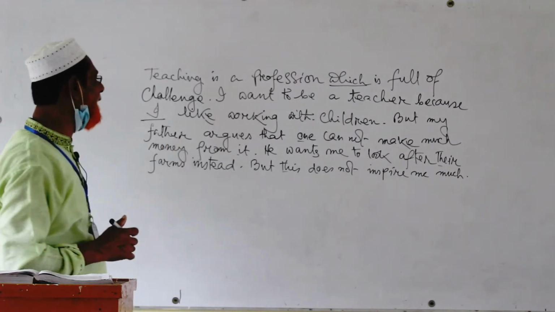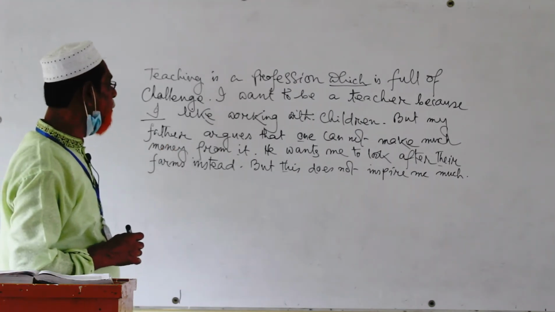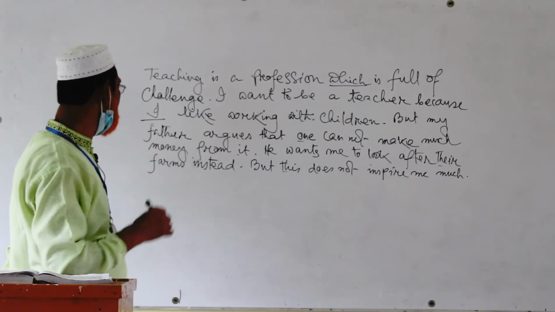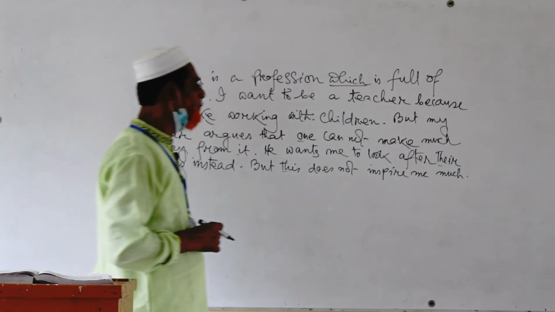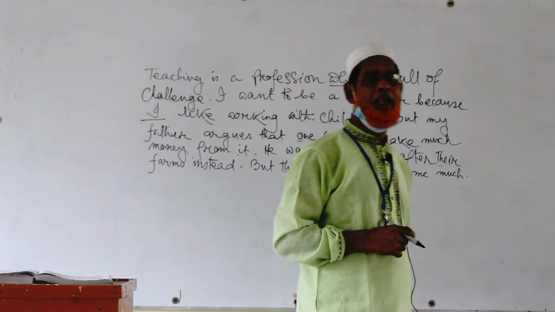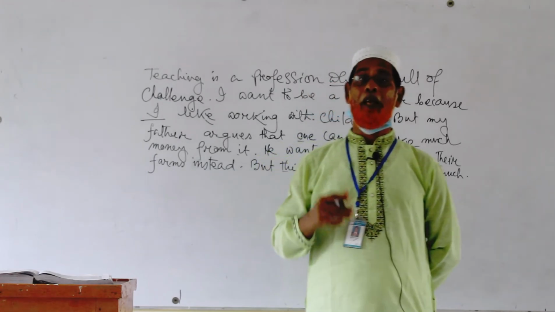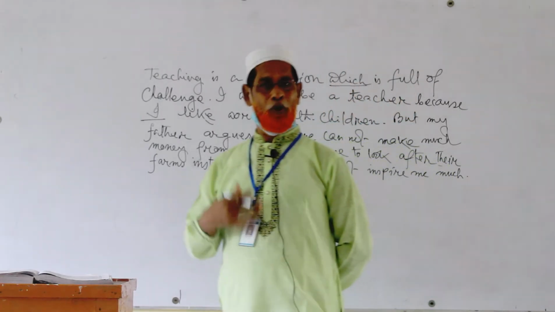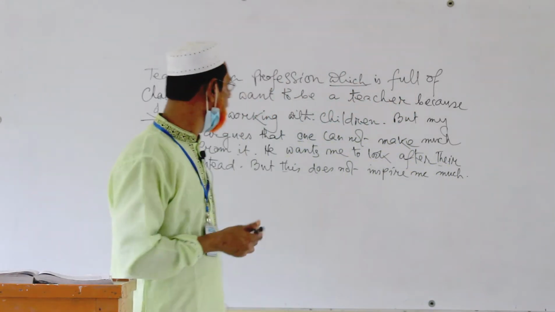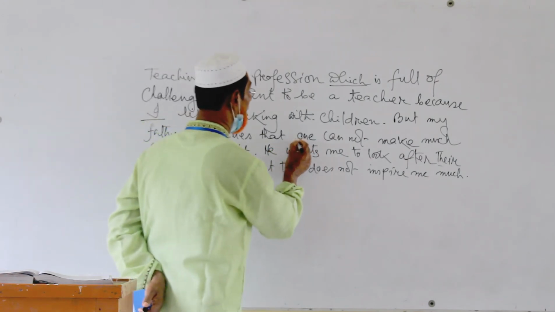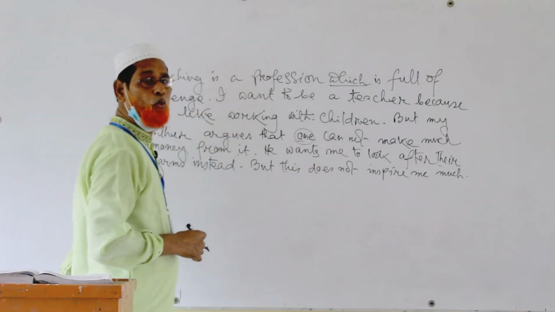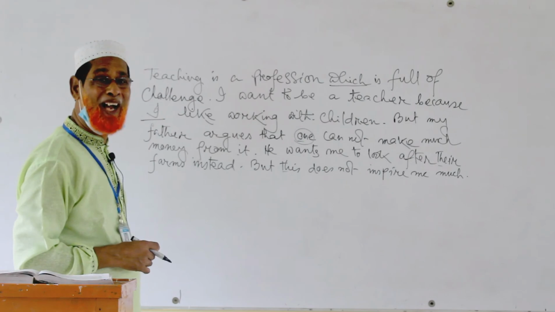But my father argues that one cannot make much money from it. My father argues. Argues with whom? With me. So we should write I instead of one.